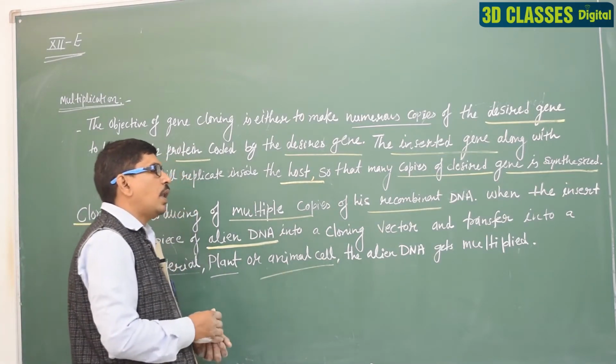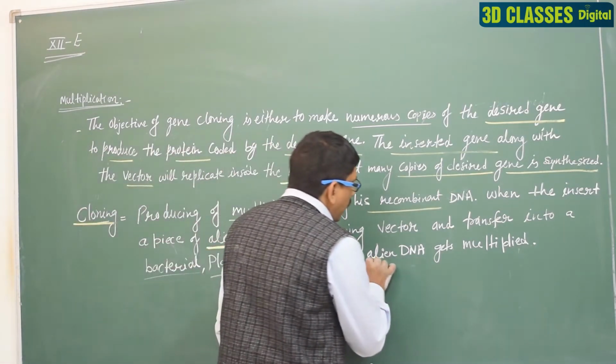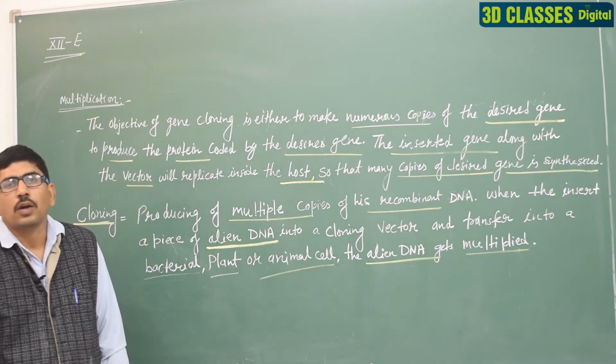Okay? The aligned DNA gets multiplied. That process is known as cloning.